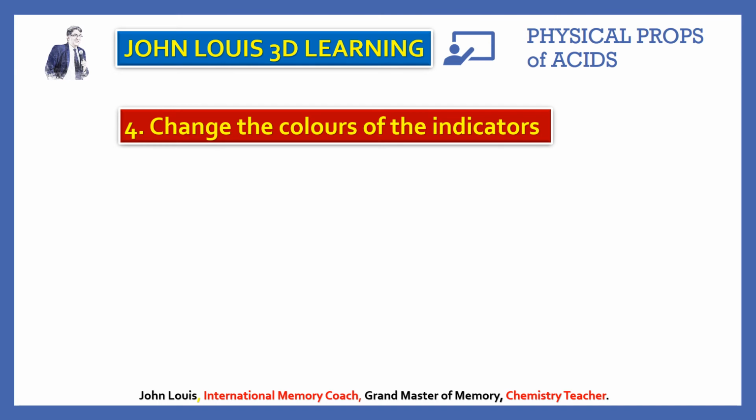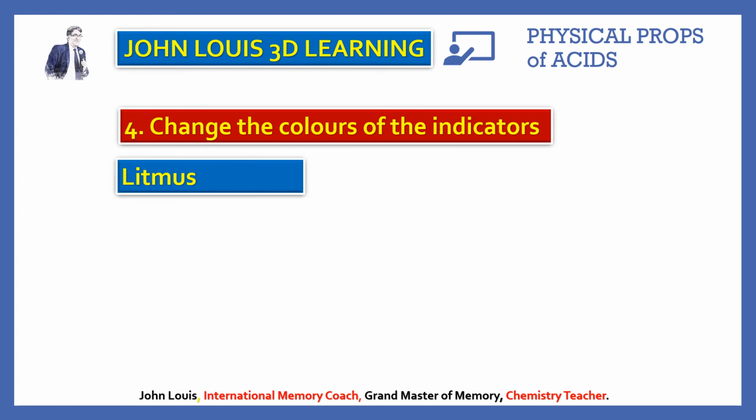Okay, next one. Change the colors of indicators. So there are some substances which very clearly change their color in acid medium and alkaline or basic medium. So when the indicator is added to any acid, that will give you a particular color. When the same indicator is added to any base, that will give a different color. So therefore, by the change of its color, we can find out whether that is acid or base. So the indicators give different colors in acidic medium and basic medium.